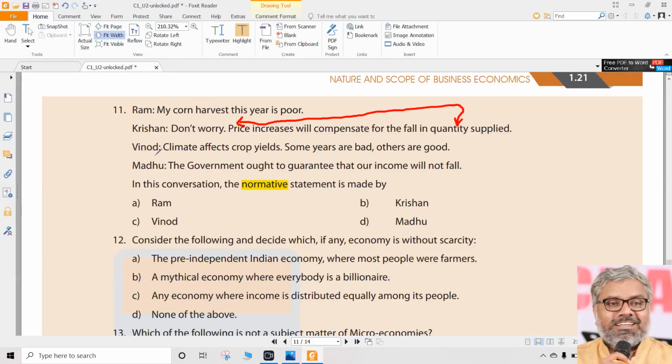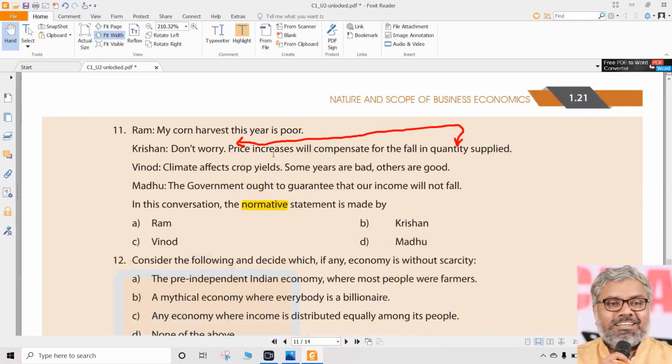Then Vinod is giving philosophical statements. What can we do? Climate affects the crop yields. Some years are bad, others are good. Everybody knows that. But Vinod gave a fantastic statement telling that what can we do, whatever it is, happens. So he says what we can do. Some years are good, some years are bad. But is it some opinion? Is it some kind of judgment he is passing? No. It's a very generic statement, not a normative statement. Actually, we can say it is a stupid statement, which doesn't help the discussion either. But yeah, there will always be people like that. So in this case, he is also making such a statement.